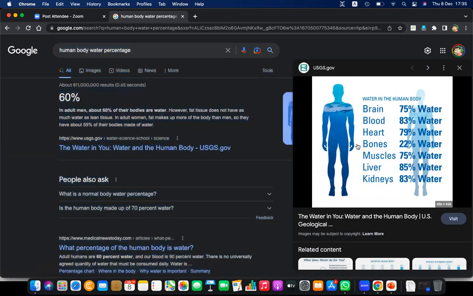So more than 70% of your body is water in most of the components. But on average, it is 60% because there are bones. Bones do not have much water, it's only 22%. So the average will be around 60%. So we are like a water bottle, right? We are like a walking water bottle.